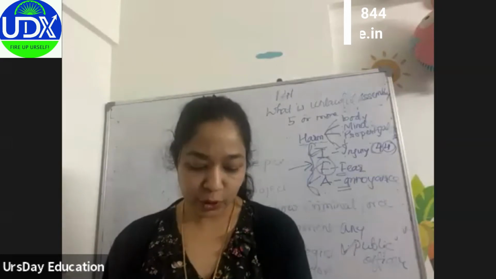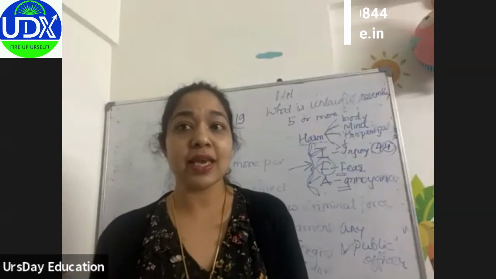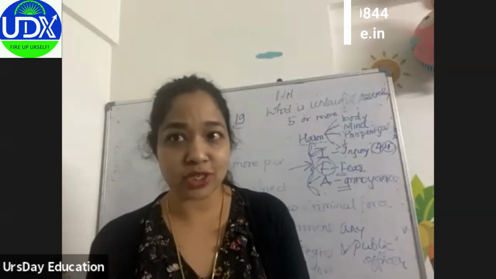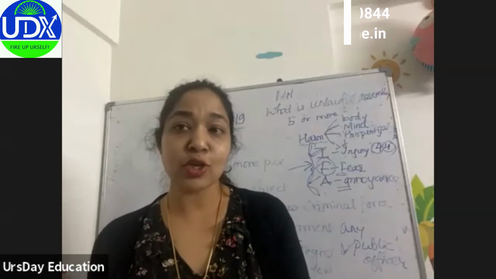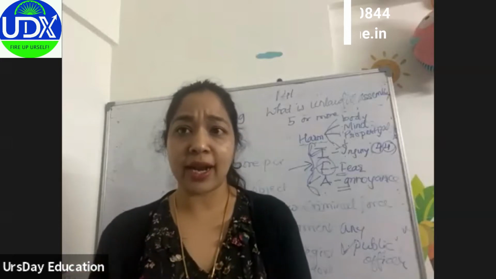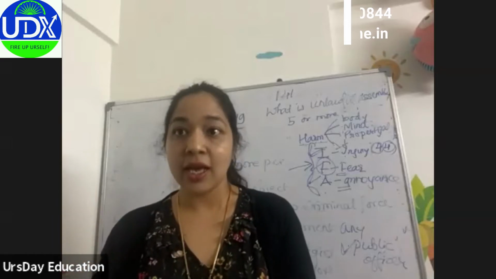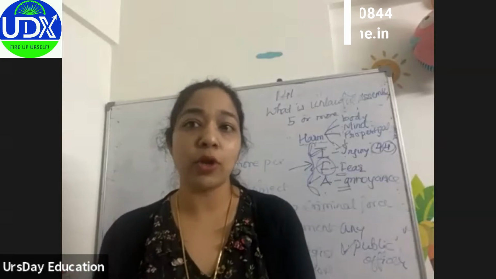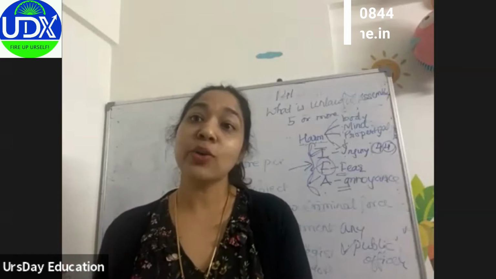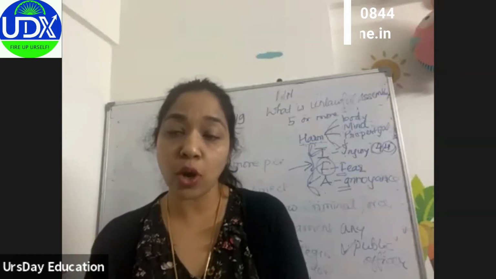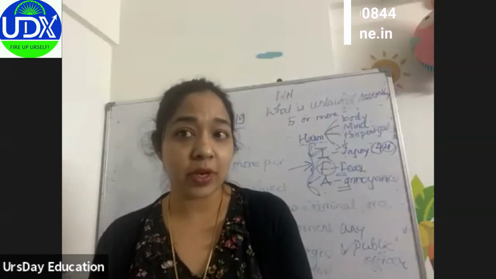Then if you are committing any mischief or criminal trespass. Sometimes what happens is that a person enters someone's house, or trespasses on someone's land. Trespass means that land doesn't belong to you, but you are still entering that land. You would have seen these hoardings, right? No criminal trespass, no trespassing. It means you are not allowed to come on this land. So when you ask five more people to join you so that you can trespass on that property, go on that land or that house, that will be called criminal trespass.